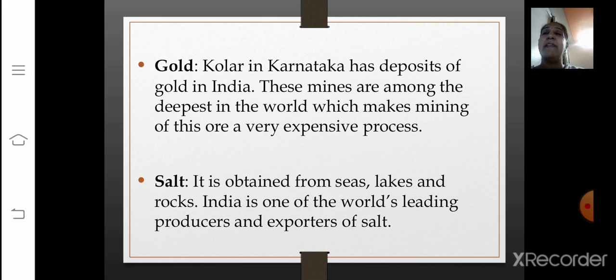Children, the slides that I have shared with you on the distribution of minerals in India are there in some of the textbooks and not there in some of the textbooks. So I have given you whatever is there in that, and the states that have them. Here you can see the distribution of iron in our country: bauxite, mica, copper, manganese, limestone, gold and salt.